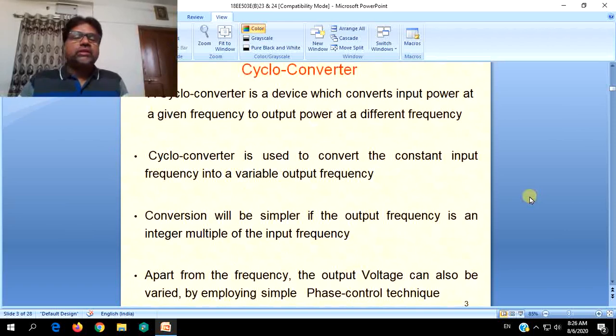To start with, a cycloconverter is a device which converts input power at a given frequency to output power at a different frequency.